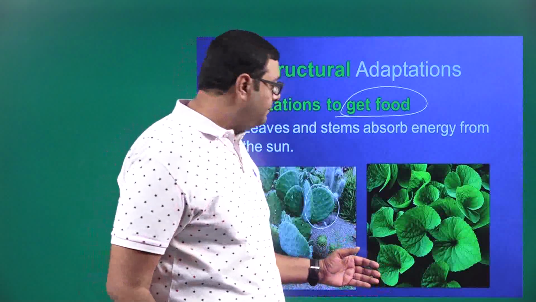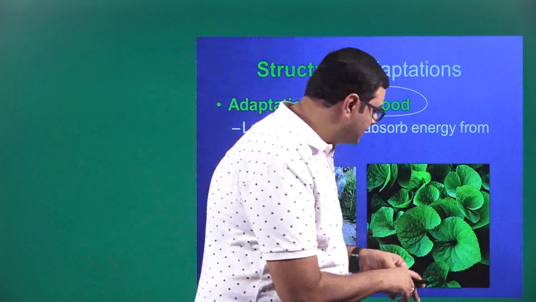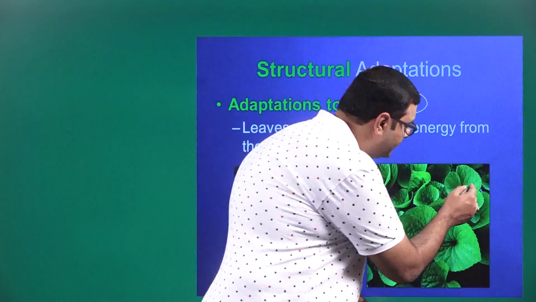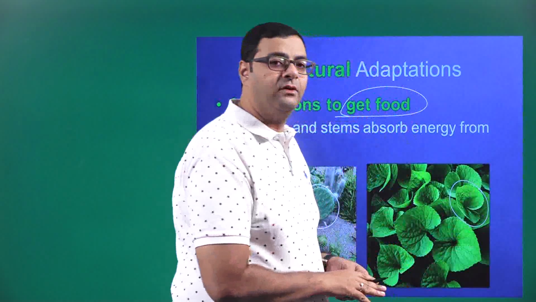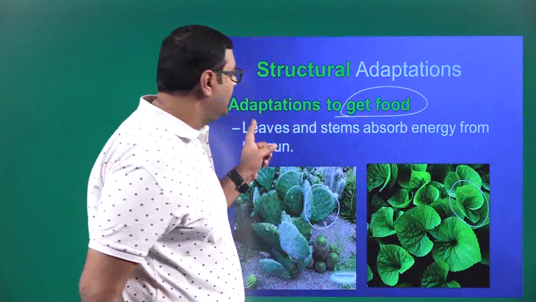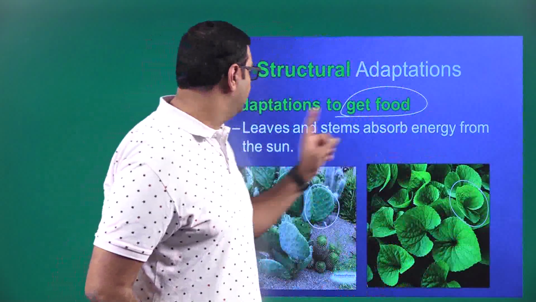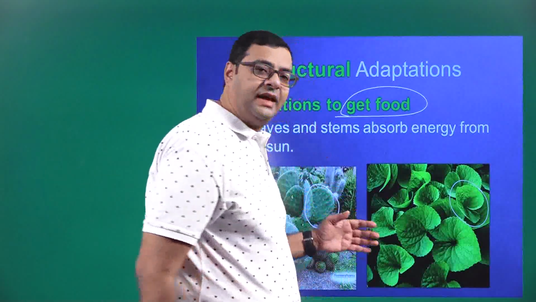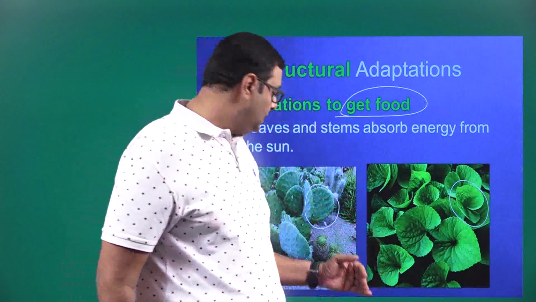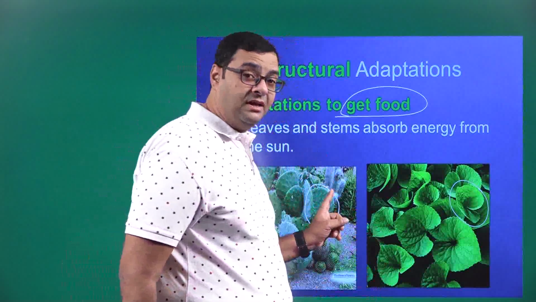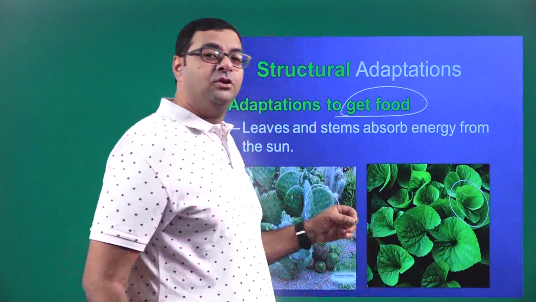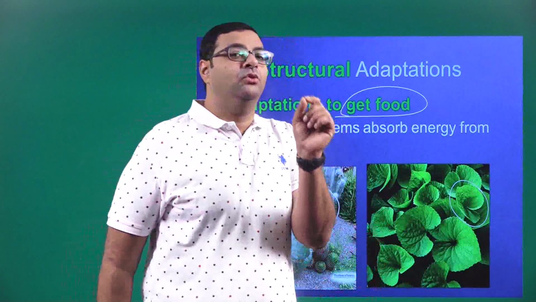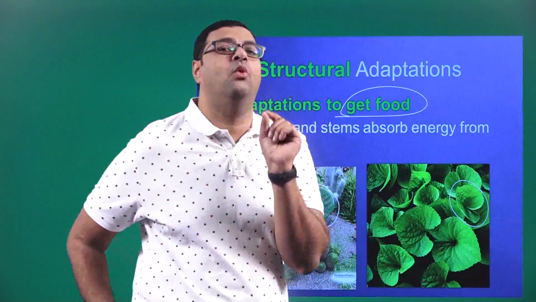Now, coming to this plant, which has green leaves, leaves and stems absorb energy from the sun. In the case of the cactus, the leaves are a stem, which is green. It has adapted itself to be succulent, that is, to be filled with water.